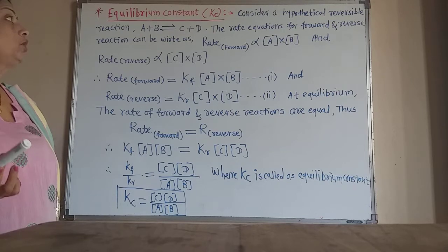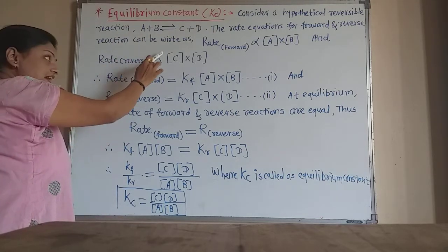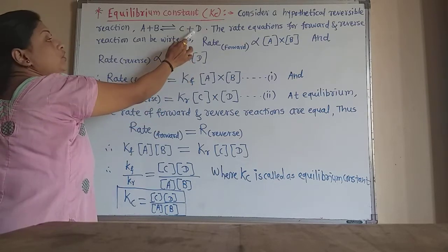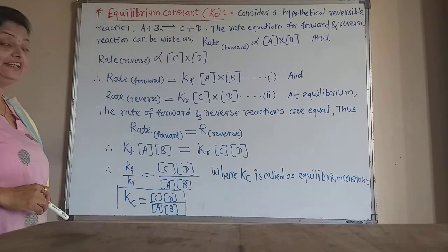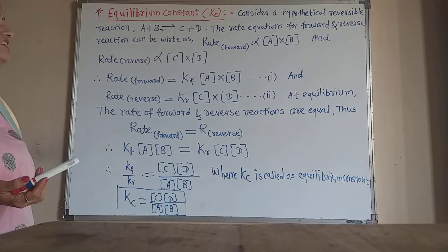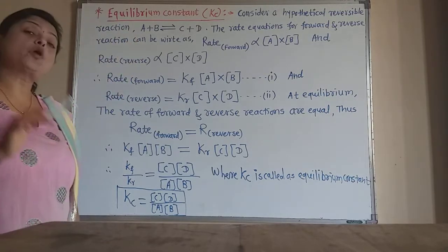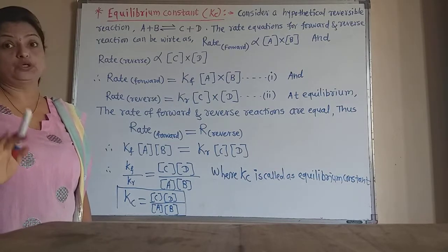And the rate of the reverse reaction is directly proportional to concentration of C into concentration of D, because the reverse reaction has these reactants. C and D are the reactants of the reverse reaction and A and B are the reactants of the forward reaction. And in the law of mass action, we always write the concentration of reactants only.